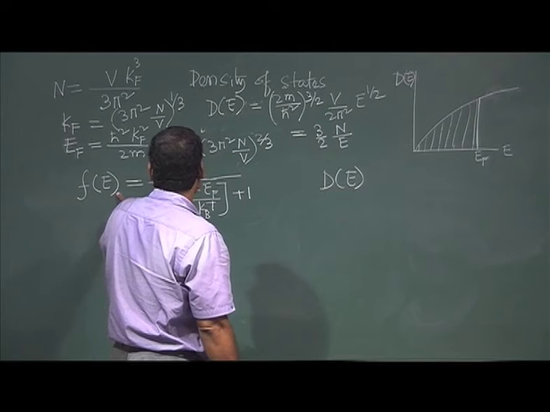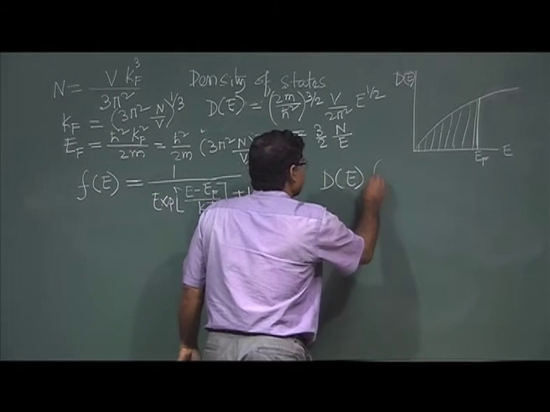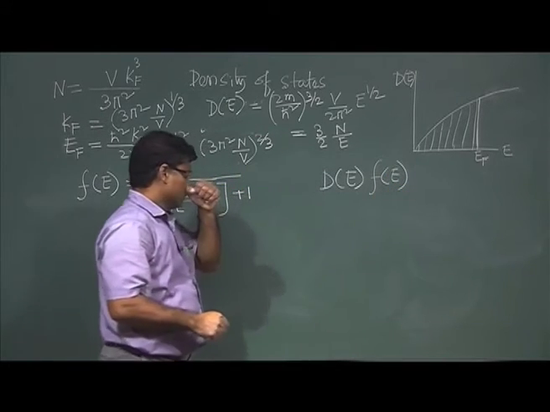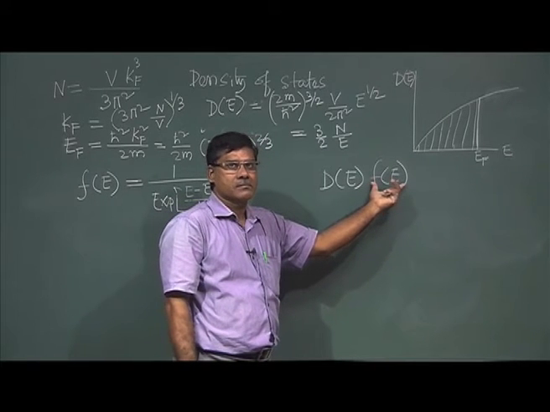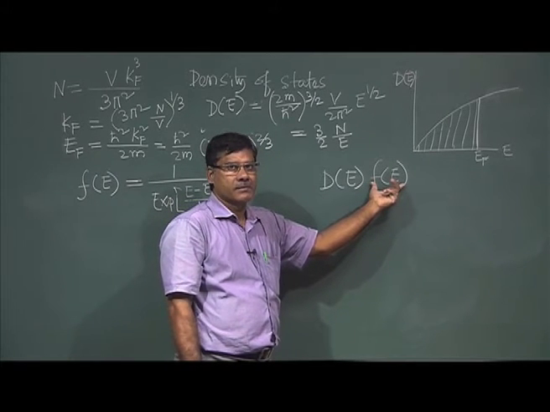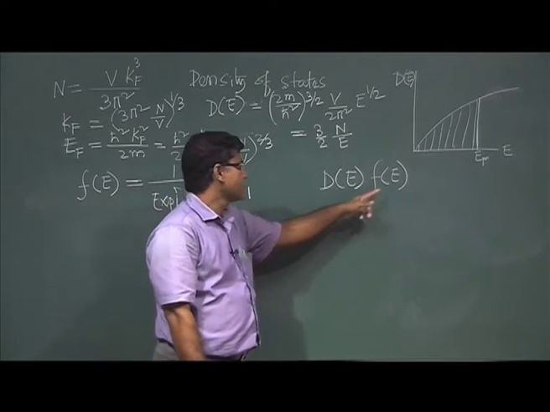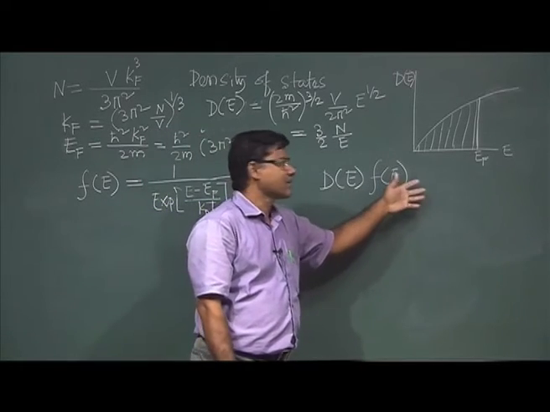Okay. So, if I multiply with this function, for temperature T equal to 0, it is 1 when E is less than EF, and when E is greater than EF, that is 0.